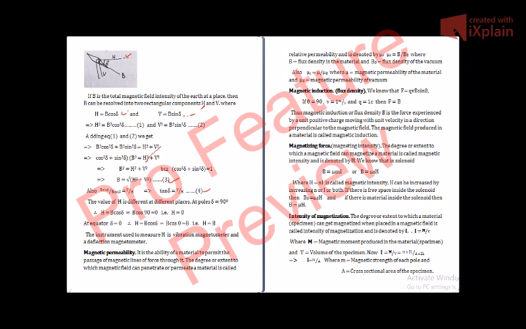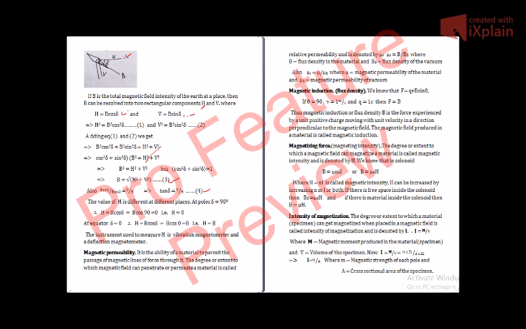You can also define it as mu r is equal to mu by mu naught, where mu is the permeability when the lines are passing through the medium or material, and mu naught is the permeability when the lines are passing through vacuum. When we divide mu by mu naught or B by B naught, we get the relative permeability. As I have already shown, mu r is also equal to mu upon mu naught.